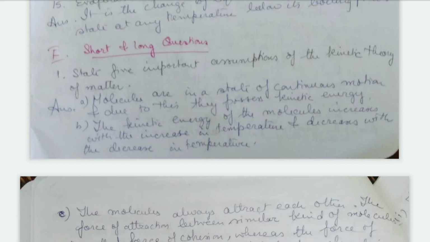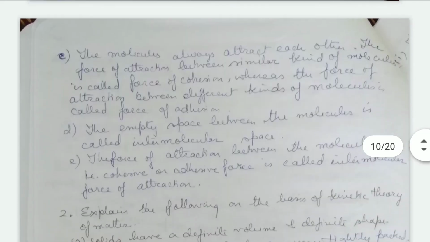So kinetic energy is directly proportional to temperature. Then the molecules always attract each other. The force of attraction between similar kinds of molecules is known as force of cohesion, whereas the force of attraction between the different kinds of molecules is known as force of adhesion.